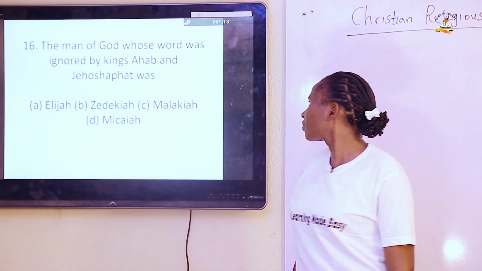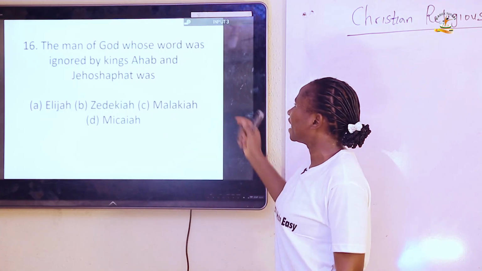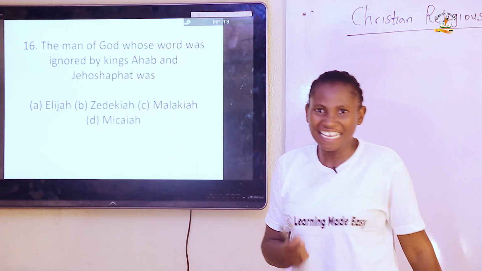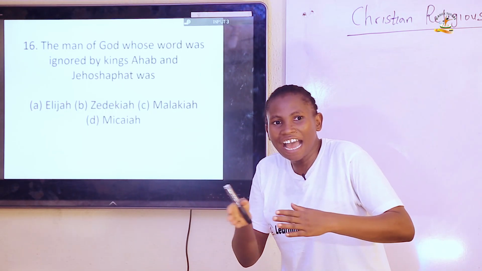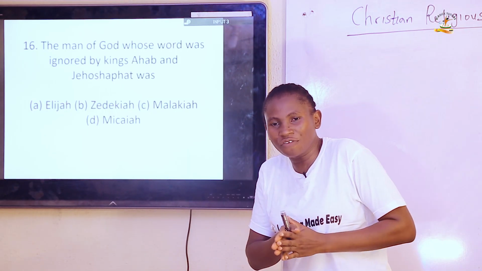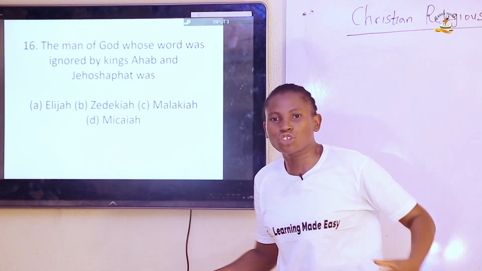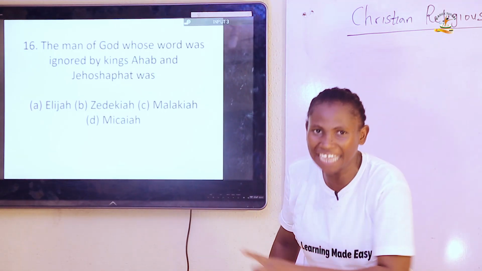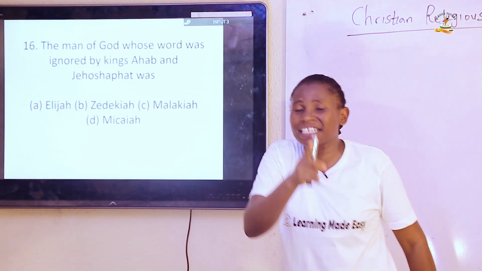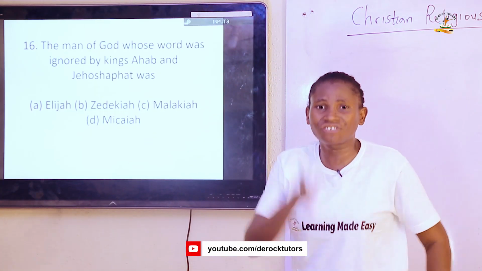Question 16. The man of God whose word was ignored by King Ahab and Jehoshaphat was Micaiah. This Micaiah was a prophet in the land of Israel. There was a time in which King Ahab sent for Jehoshaphat to go to battle together at Ramoth Gilead, and Jehoshaphat asked him to gather prophets to know the mind of God regarding the battle.